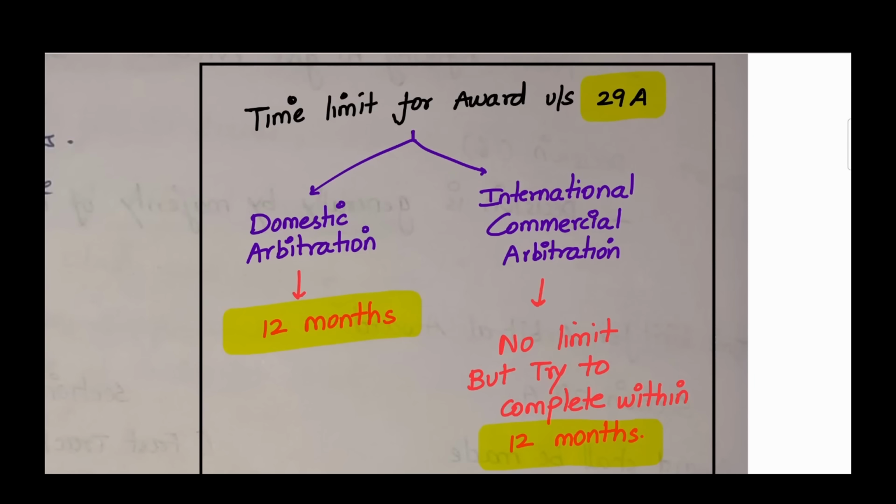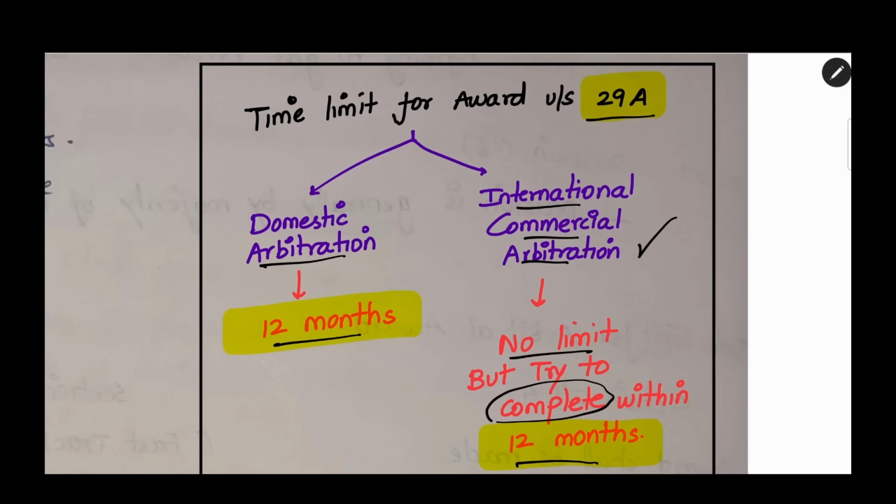Time limit for an arbitral award under section 29A is given under two circumstances. If the arbitration is a domestic arbitration, it is normally 12 months. There is no change in that. But in the case of an international commercial arbitration, the time limit is not capped to 12 months. There is no limit for time, but you should try to complete within the 12 months. This is a loosening condition, or it is given a relaxation under section 29A for international arbitrations. Since the case is bigger, we cannot restrict the timeline. So this is the logic behind the difference in time limit.